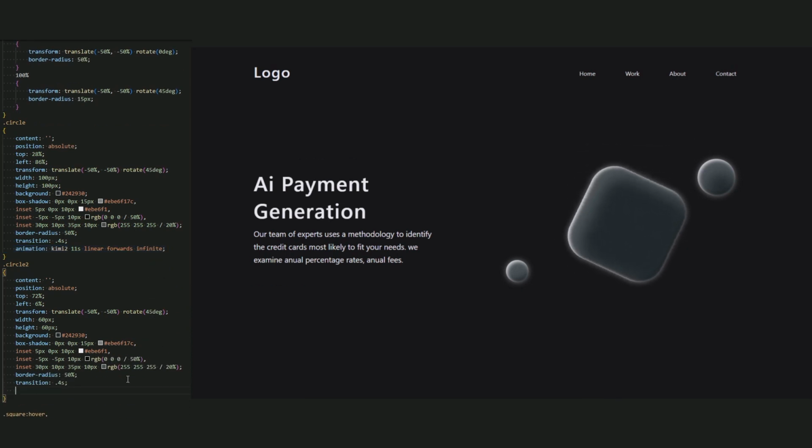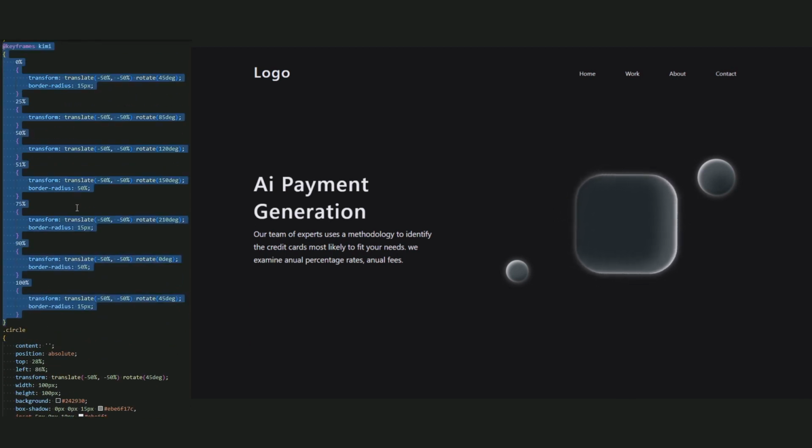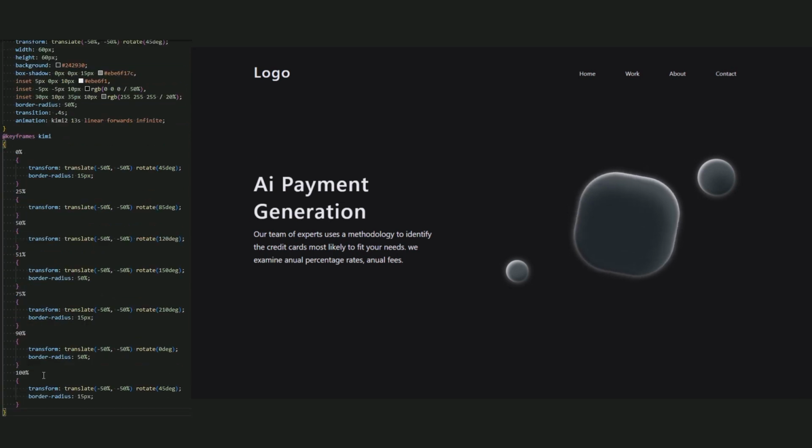And in circle 2, copy and paste it. The animation time will be 13 seconds. Now just copy these keyframes of the Kimi and paste them here again. Change the name of the keyframes to Kimi 2 and change the border radius. At 0% and 100% it will be 15%, because the start point is a circle, not a square.